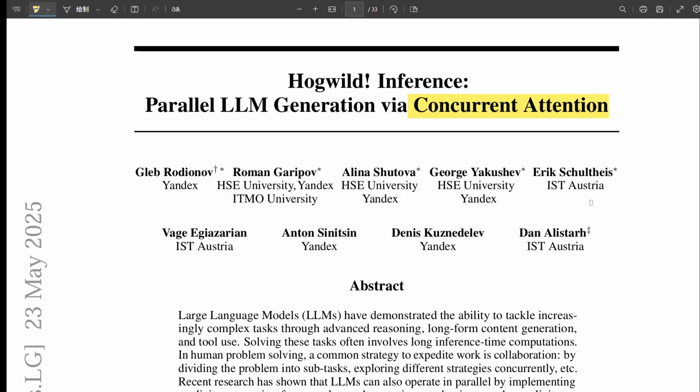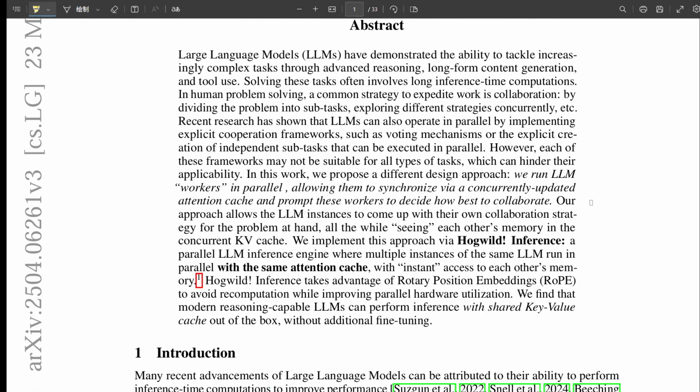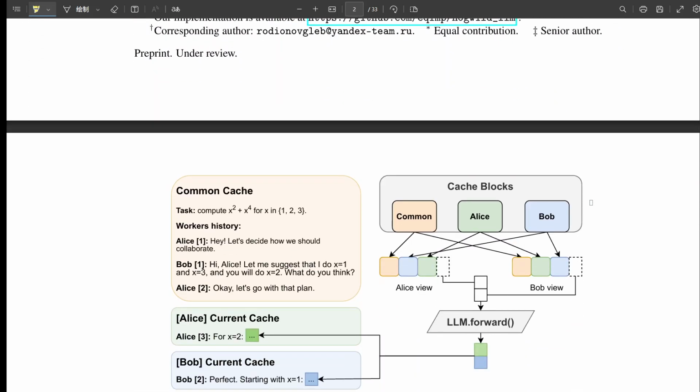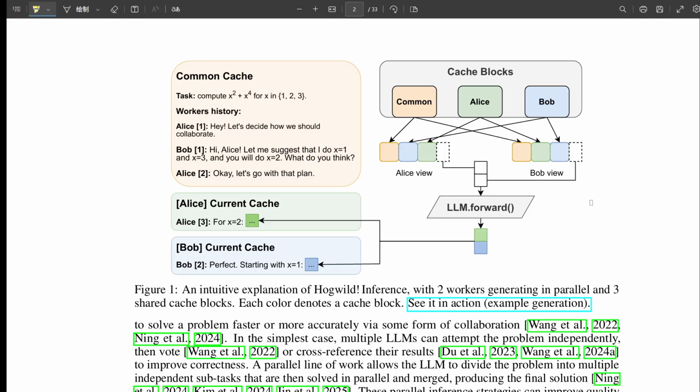So the main idea is pretty elegant, actually. You run multiple instances of the same LLM. They call them workers. Okay, multiple workers, same brain. Right. But here's the twist. They all access a single shared memory, specifically a shared key-value cache, the KV cache. Ah, the KV cache. That's the model's internal scratch pad, right? Where it keeps track of what's been said already so it can pay attention to relevant history. Exactly that. Normally, every LLM running separately has its own private KV cache. A big innovation here is making one cache that all the workers can read from and write to concurrently.